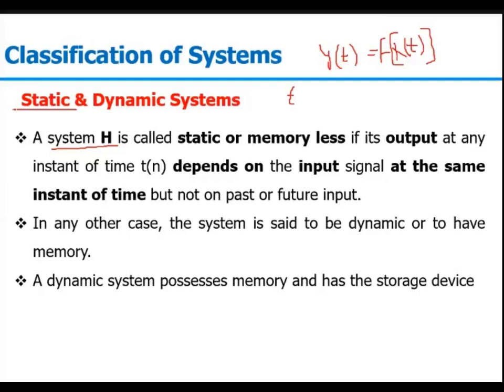So a static system is also a memoryless system, whereas a dynamic system is one which depends on present, past and future values. It is strictly depending on at least past or future values. Present might be there or not. So we call the dynamic system a memory system. It is remembering the past and future values of my inputs.